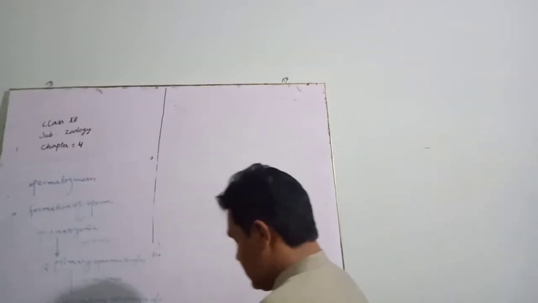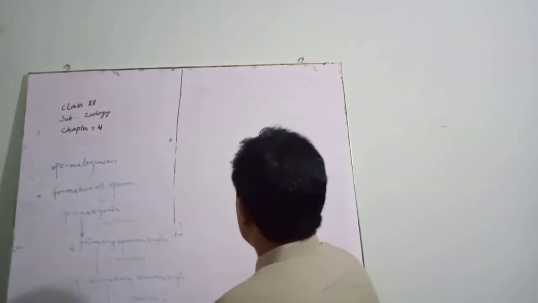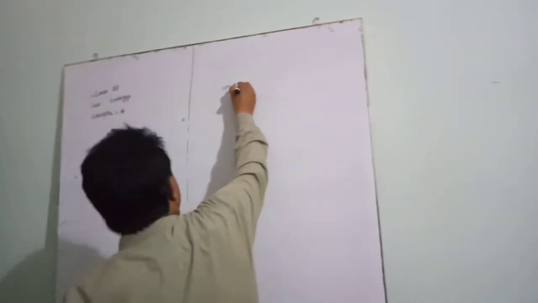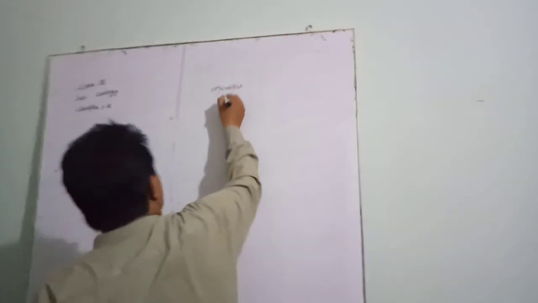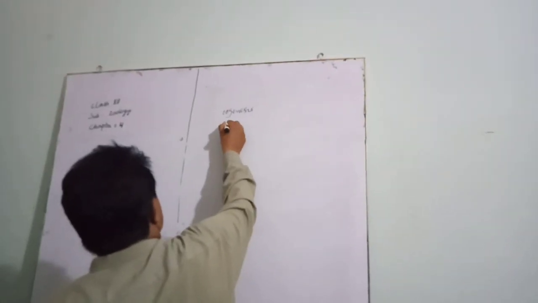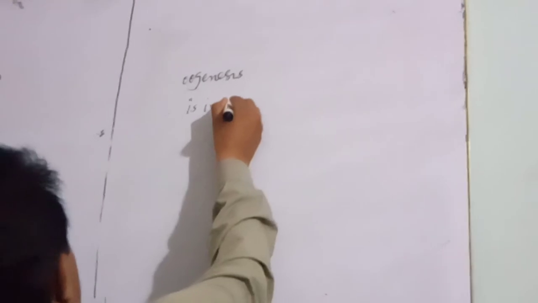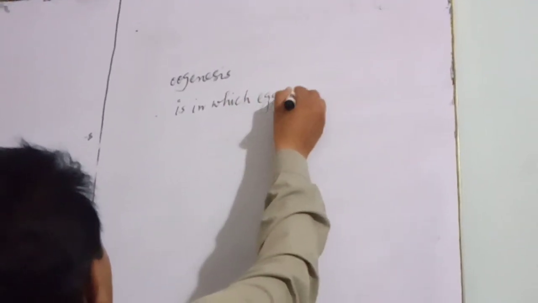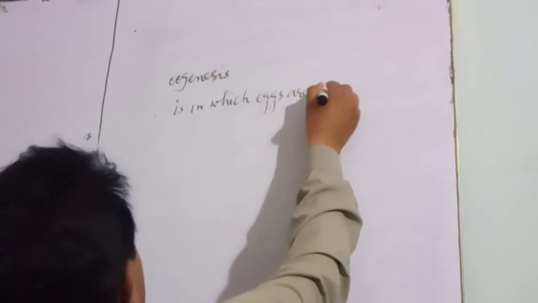Now oogenesis. What happens in oogenesis? Oogenesis is a process in which eggs are formed.